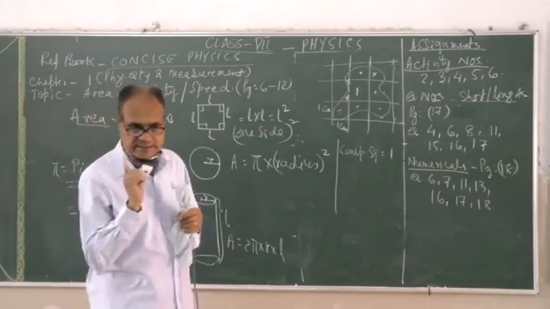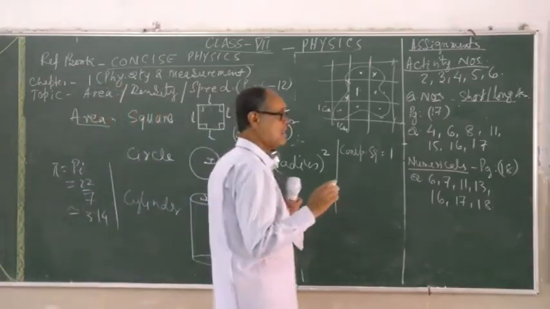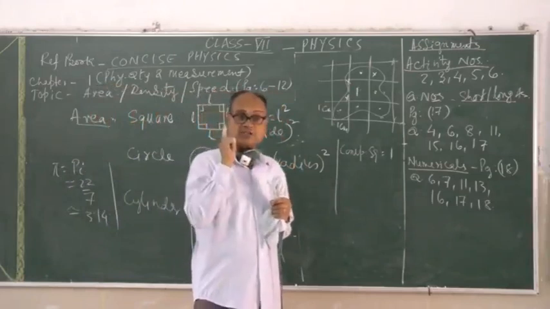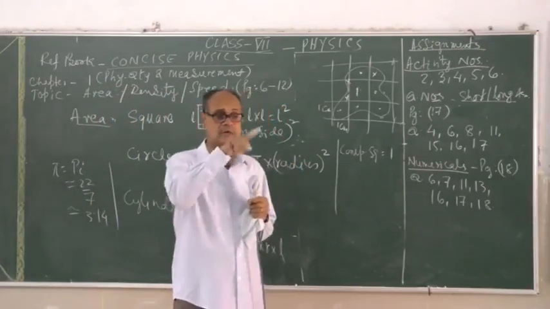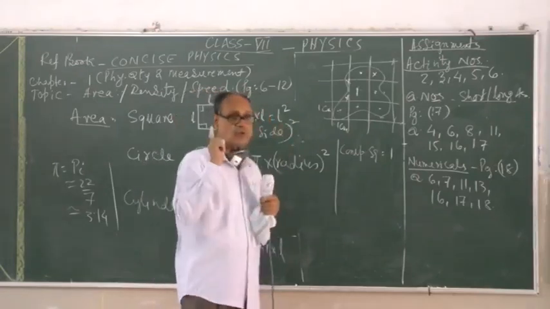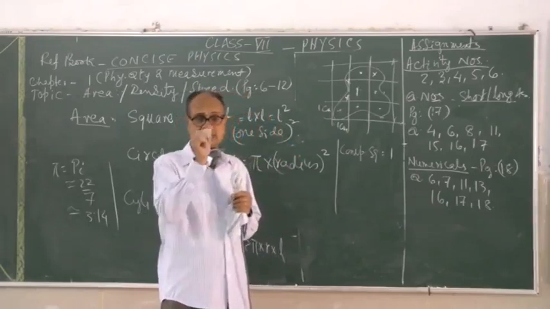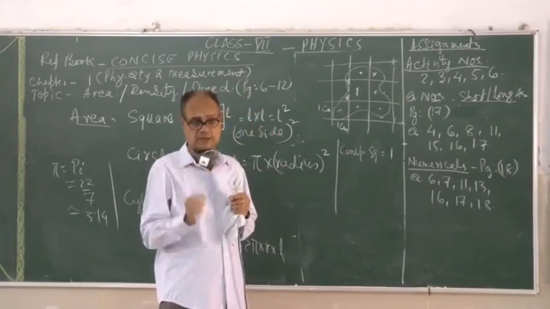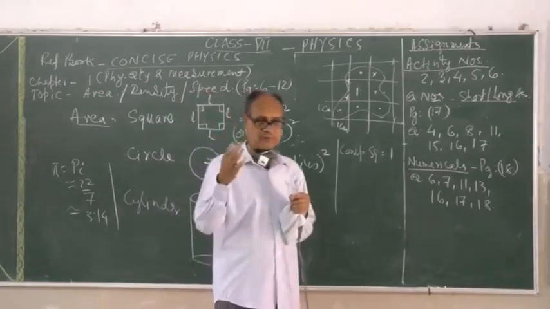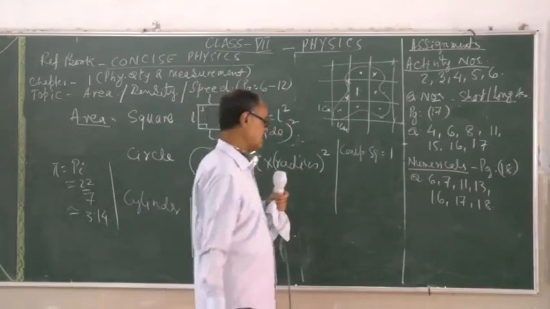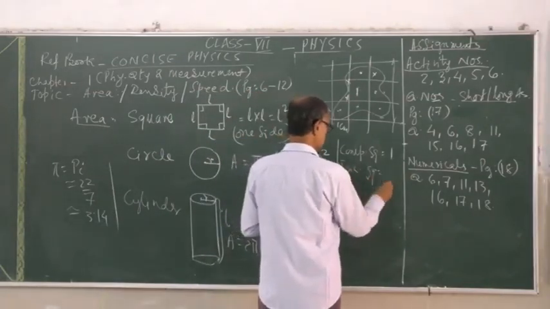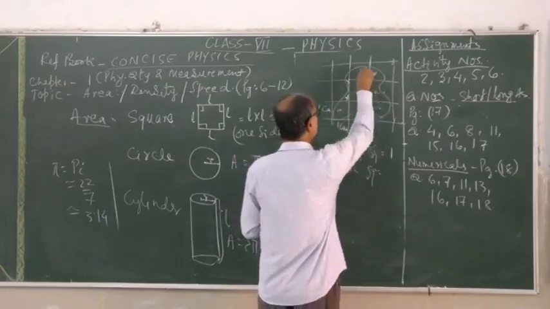So incomplete means that which is half or more than half by your eye estimation, or if it is difficult to do the eye estimation, you can count the small squares. You can find every square block has got 100 small units. You can count them quickly if you have a confusion. If it is 50 or more than 50, obviously that is to be taken. So incomplete number of squares over here is 1, 2, 3, 4, 5.